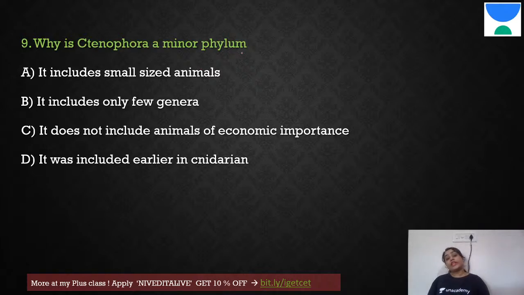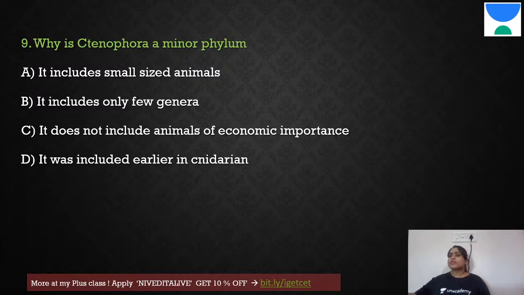Why is Ctenophora a minor phylum? It includes small-sized organisms. It includes few genera. Does not include animals of economic importance. It was earlier included in Cnidarian. It is true it was earlier included under Cnidaria, but that is not the reason it is a minor phylum. They found, like I said, different characteristics, a little few different from Cnidaria.